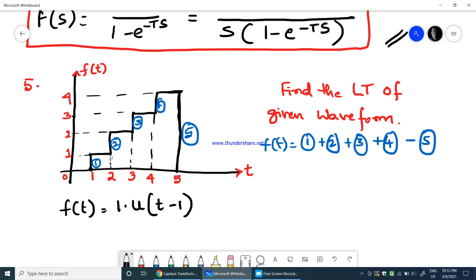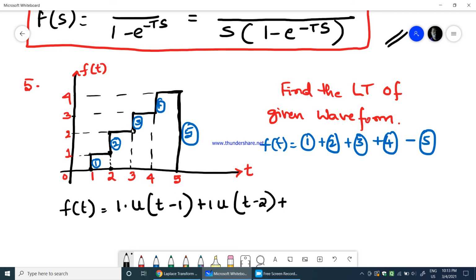Then you see a constant. At this point there is another step function, with distance from here to here, 1 to 2, which is again 1, so plus 1 into u of t minus 2, because the delay here is now 2.